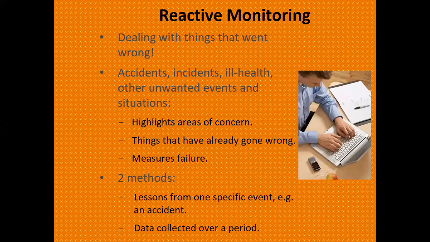Accidents, incidents, ill health and other unwanted events and situations highlight areas of concern where there is more risk involved, things that have already gone wrong, measures or control measures which we adopted that are not working.